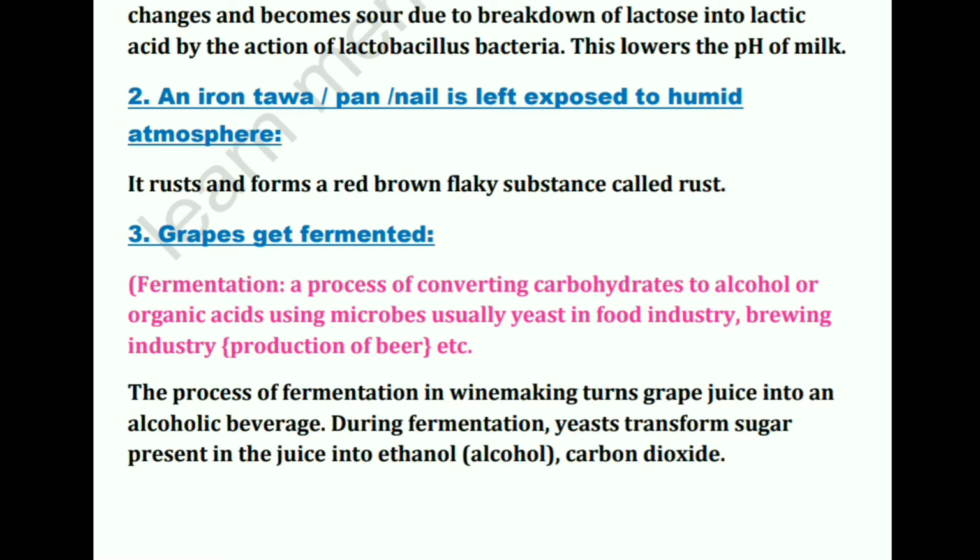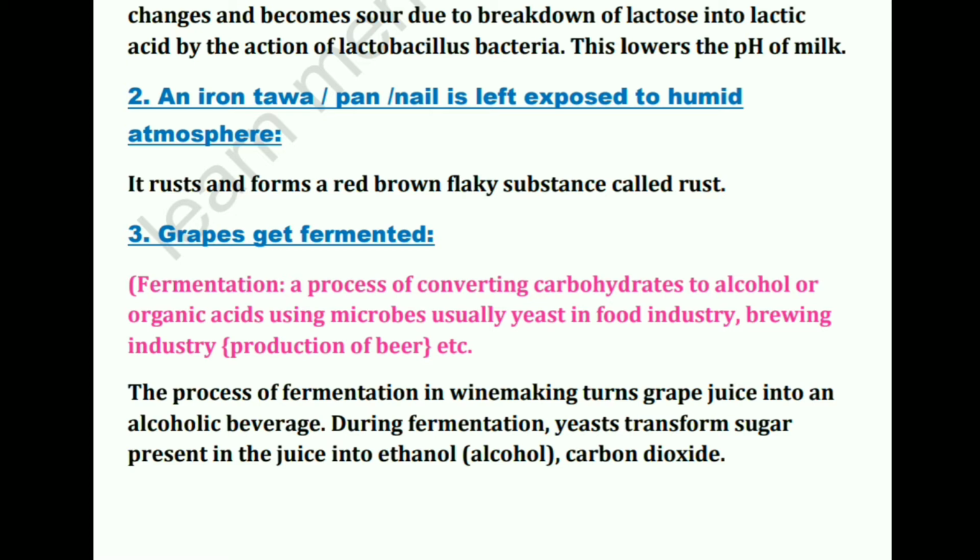So basically the fermentation process is used in the food industry or brewing industry, and in this process we convert carbohydrates into alcohol or some organic acids by the action of yeast or any other microbe, but generally we use yeast. Okay, so again a new substance is being formed. We saw in the definition that fermentation is giving rise to a new substance from an existing substance. So definitely grapes getting fermented will be a chemical reaction only.